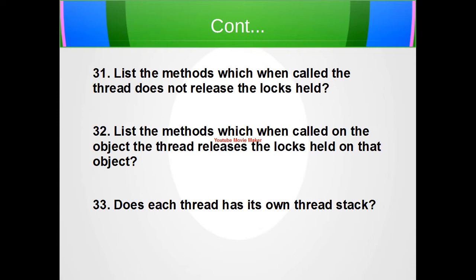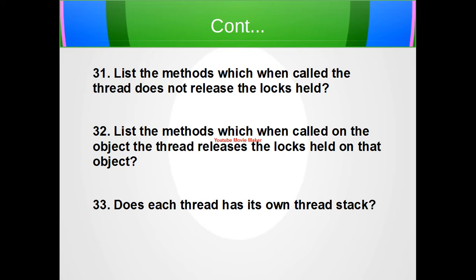So does each thread have its own thread stack? Yes, each thread has its own call stack. Suppose, for example, Thread T1 is equal to new Thread, T2 is equal to new Thread, T3 is equal to T1. Here T1 and T3 will have the same stack and T2 will have its own independent stack.